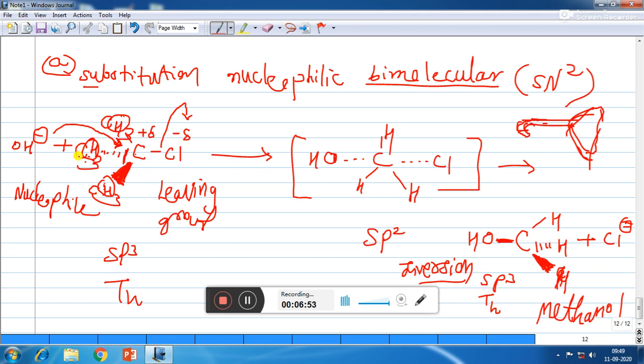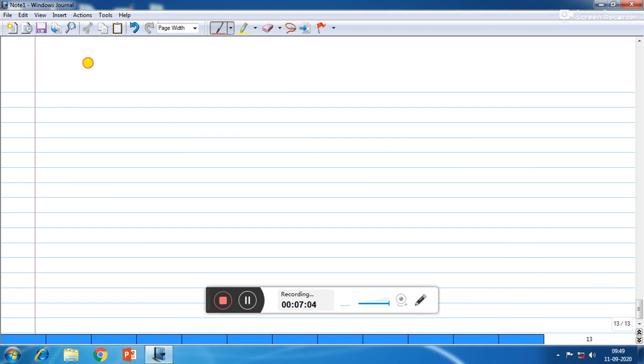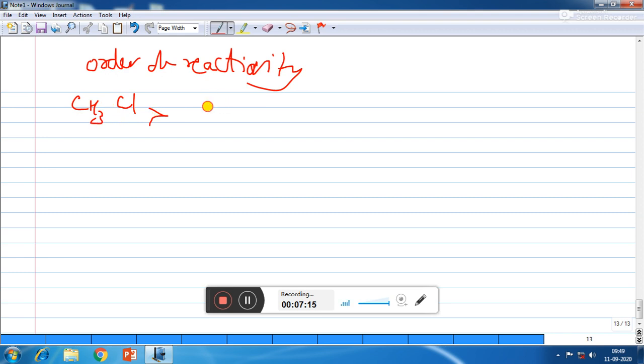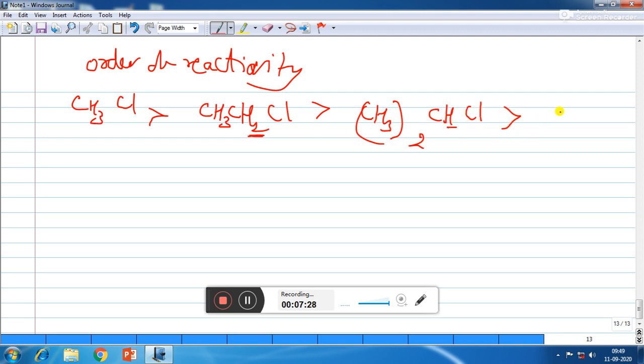If more crowd is there, then OH minus ion will not be able to attack carbon easily, and so the reaction will become difficult. So what will be the order of reactivity of alkyl halide in SN2? We will see that this reaction is very fast with CH3Cl. Then if I replace one of the hydrogen by CH3, it becomes CH3CH2Cl, and if I replace the second hydrogen also by CH3, then it will become (CH3)2CHCl, and if I replace the last hydrogen also by CH3, then it becomes (CH3)3CCl.